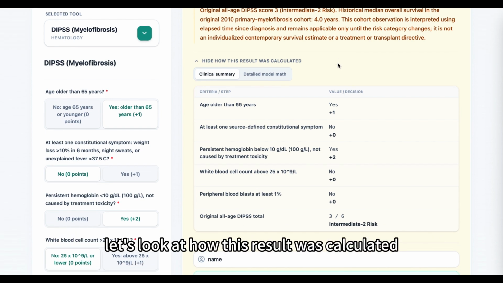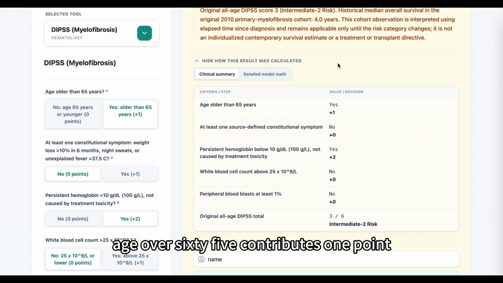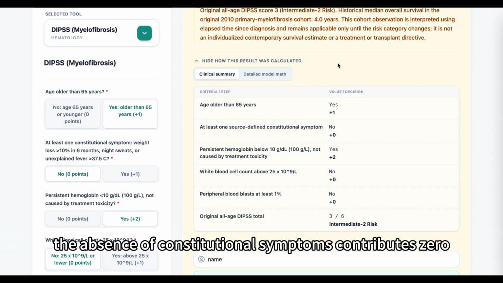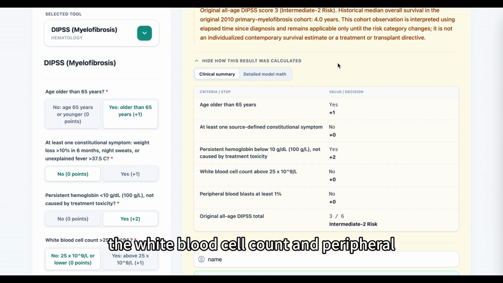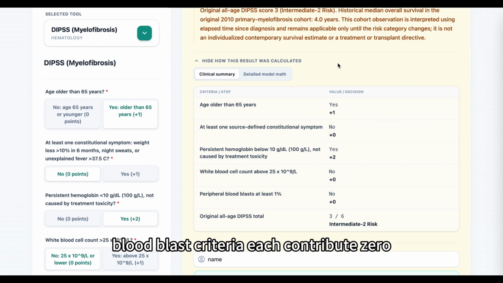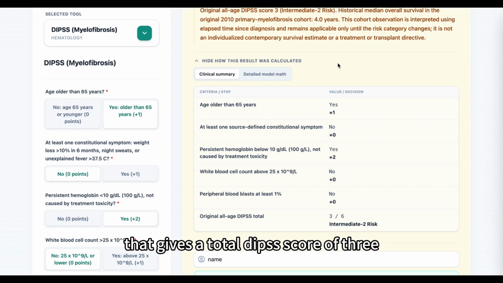Let's look at how this result was calculated. Age over 65 contributes 1 point. The absence of constitutional symptoms contributes 0. Persistent hemoglobin below 10 contributes 2 points. The white blood cell count and peripheral blood blast criteria each contribute 0. That gives a total DIPSS score of 3, corresponding to intermediate 2 risk.